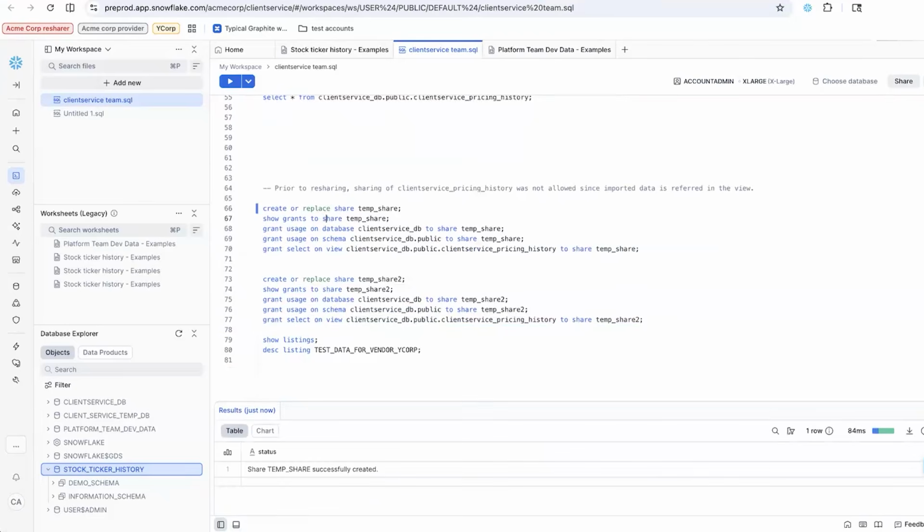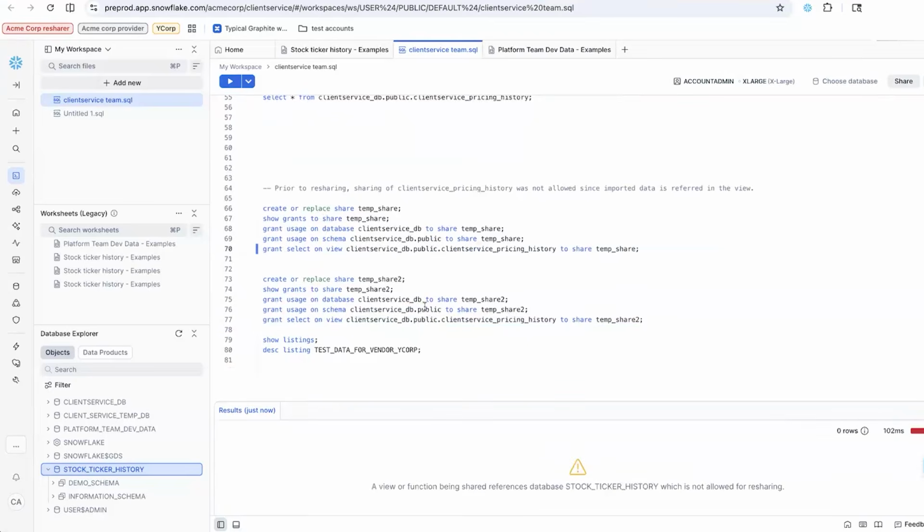We have a new share that is created. We grant usage on the database and then grant usage on schema. Both of these work. But when you're granting select on the view, it fails, saying it is not allowed for resharing, which is expected. In the current pipeline, without the resharing feature, one cannot reshare this. They might have to build their own ETL pipelines.